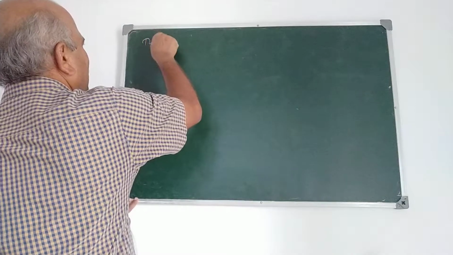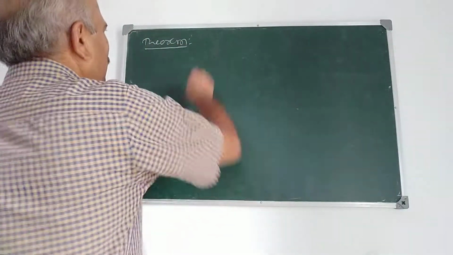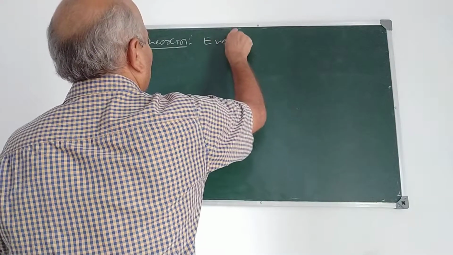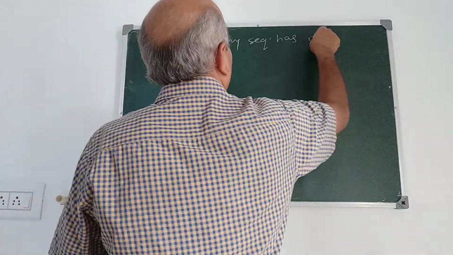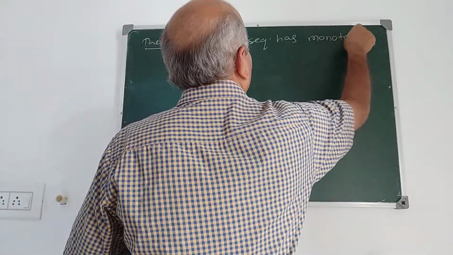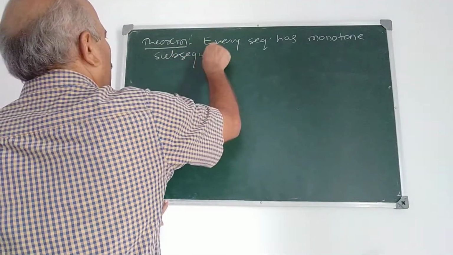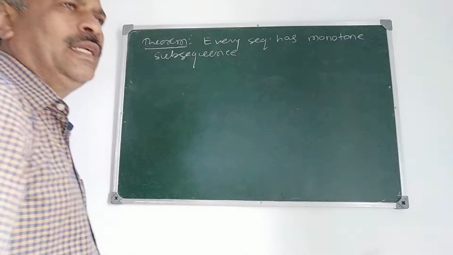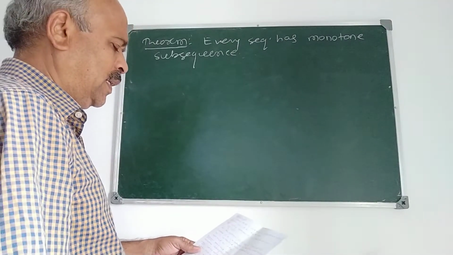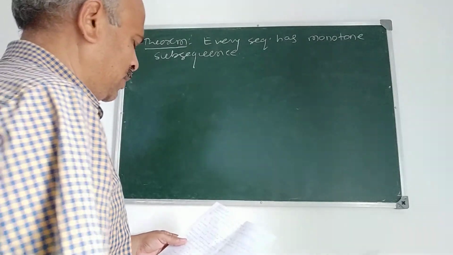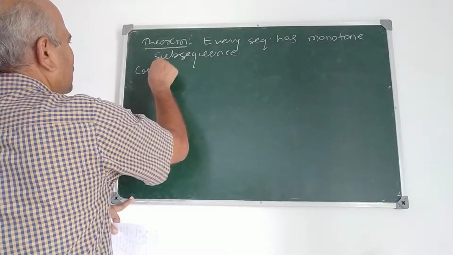See, the theorem is like this. Every sequence has a monotone subsequence. It is an important result. The proof follows like this. Every sequence has a monotone subsequence. Proof: we divide the proof into different cases here. Case 1.